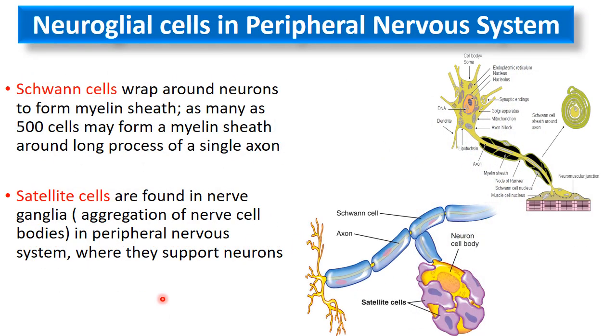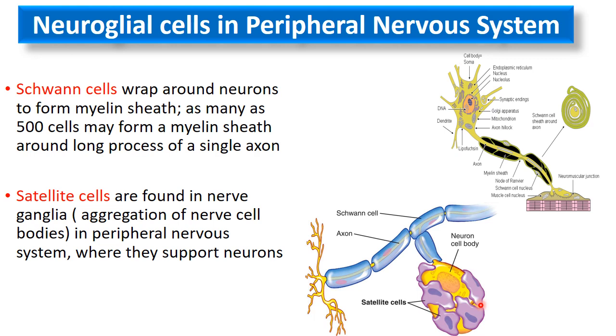For the neuroglial cells in the peripheral nervous system, there are two types: the Schwann cells and the satellite cells. Now the Schwann cells are just like the oligodendrocytes, and they form the myelin sheath of the axons which are present in the peripheral nervous system. We have discussed this quite in detail when we did our nerve and muscle physiology. Second is the satellite cells.